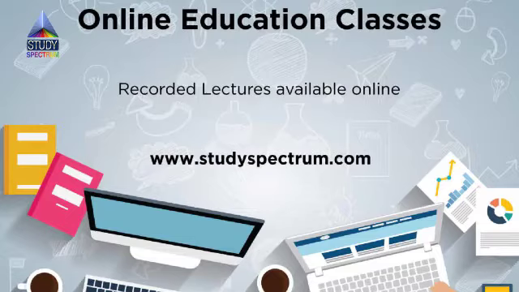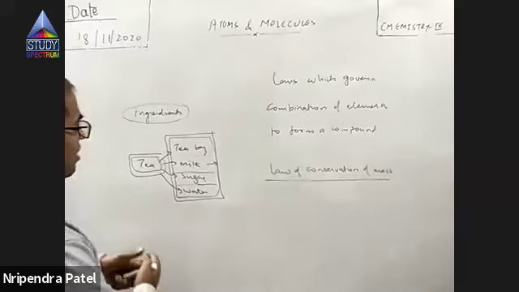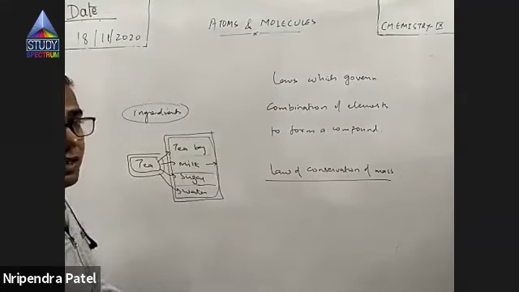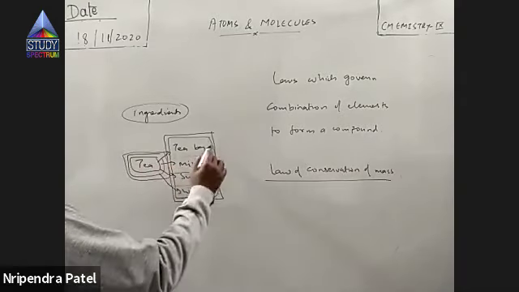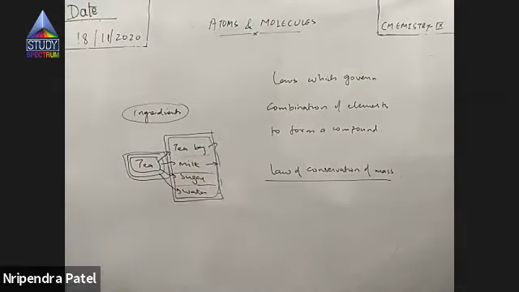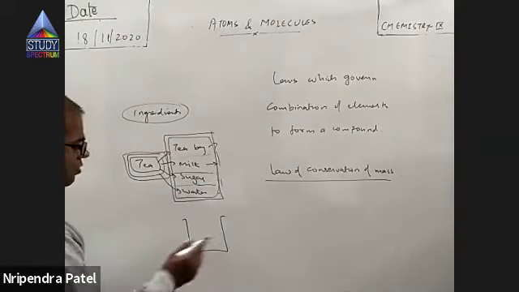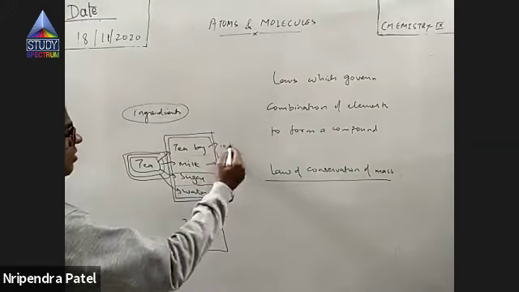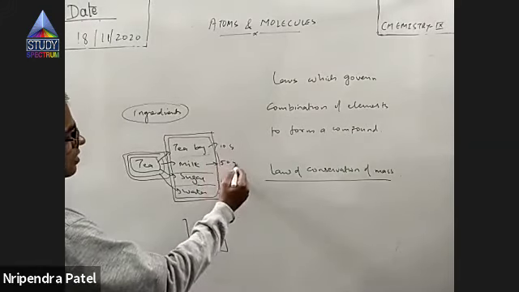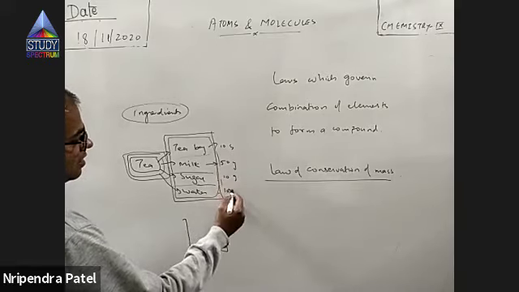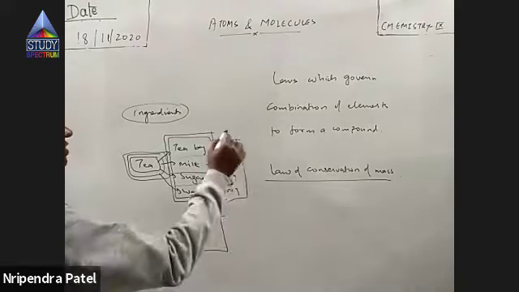Even if there is no milk, I'll still call it tea. Maybe if milk is not there, I may call it black tea or something else. Or I may add some other ingredients also, but it will remain tea. So to make tea, it's not necessary that all the ingredients always have to be in a definite proportion. The proportion of the ingredients may vary. And if you add 10 gram of this, 50 gram of this, 10 gram of this, and 100 gram of this, do you expect 170 gram of tea?